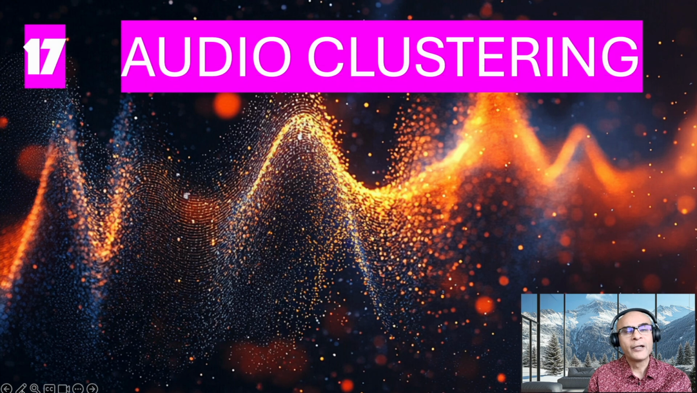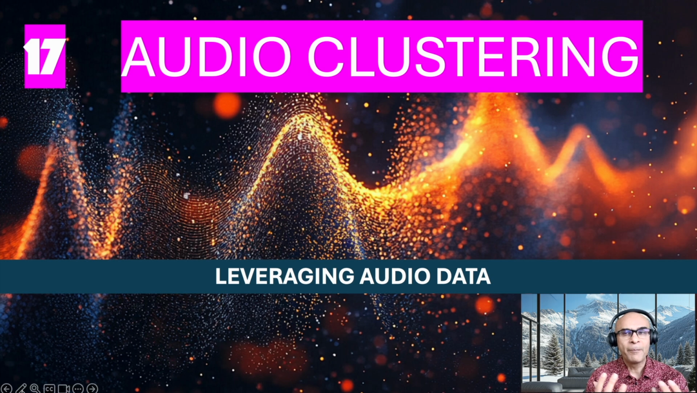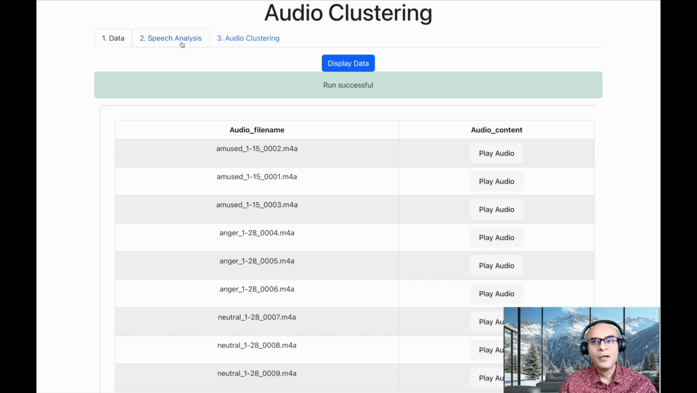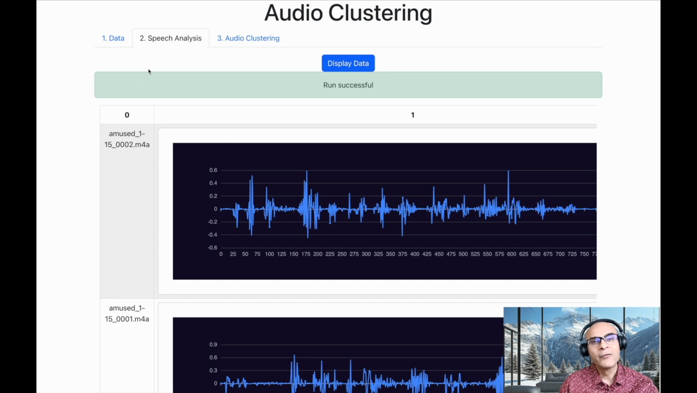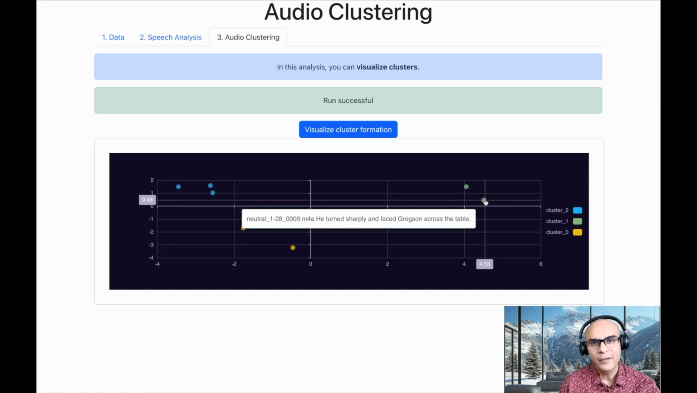Audio clustering can group similar audio files together based on their tone, their pitch, as well as patterns. This particular use case can really help improve media management as well as sound recognition systems.